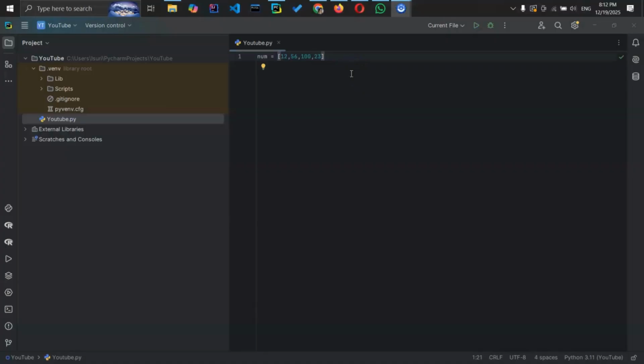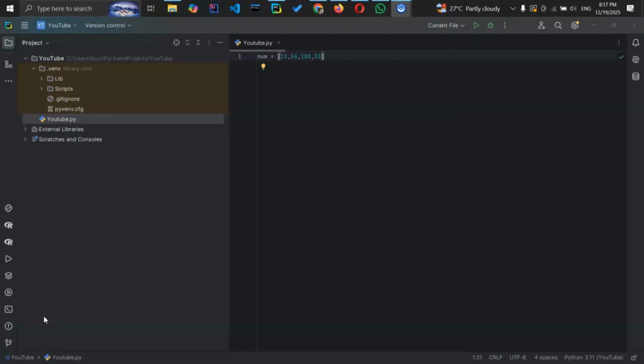Normally, NumPy means numerical Python, okay? NumPy is used for fast calculations, arrays and matrices, data science, ML, image processing, right? NumPy is faster than normal Python lists because it is written in C and uses contiguous memory.